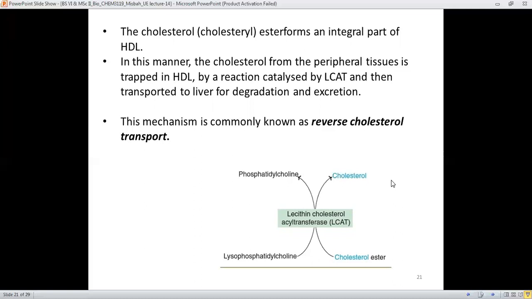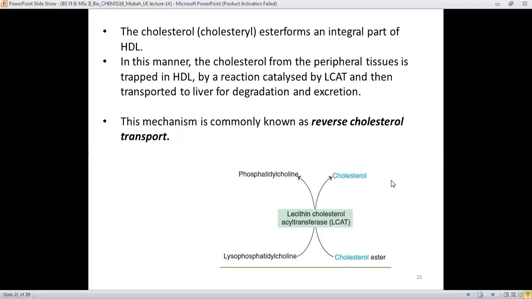It means that two monitoring forces are there, HDL and LCAT. Both are responsible for the degradation, for the transport, and for keeping the concentration of cholesterol at a certain optimal or bearable level in the body. And this mechanism is known as reverse cholesterol transport.